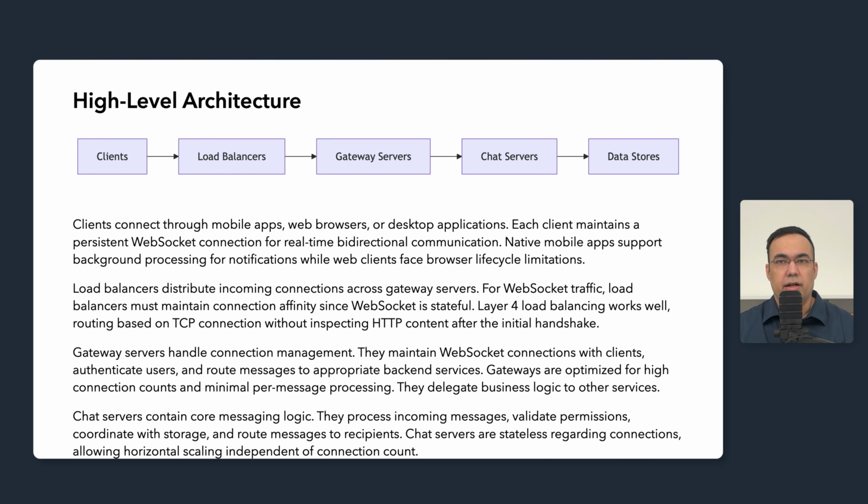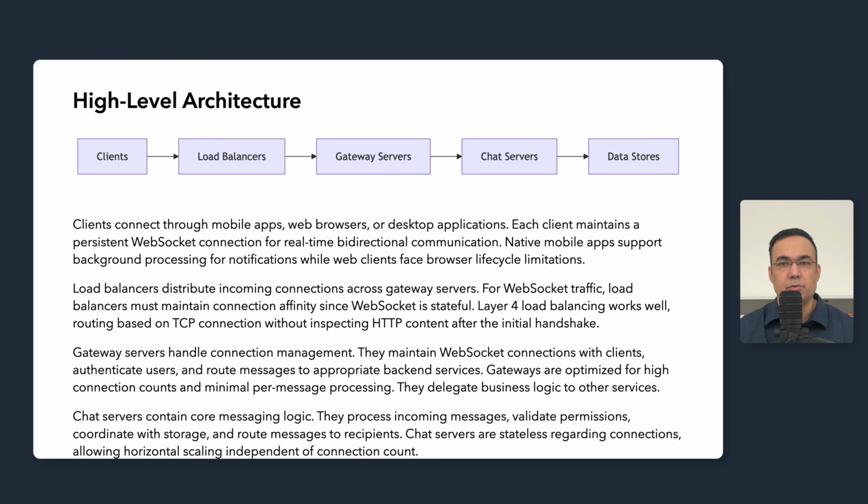Now let's talk about high-level architecture and how the components fit together. Clients connect through mobile applications, web browsers, or desktop applications. Each client maintains a persistent WebSocket connection for real-time bidirectional communication. Native mobile applications have advantages here. They support background processing for notifications and efficient battery management. Web clients face browser lifecycle limitations that affect connection persistence.